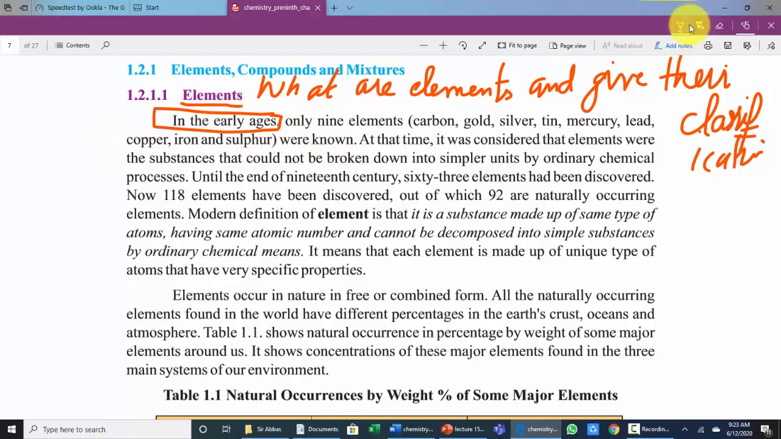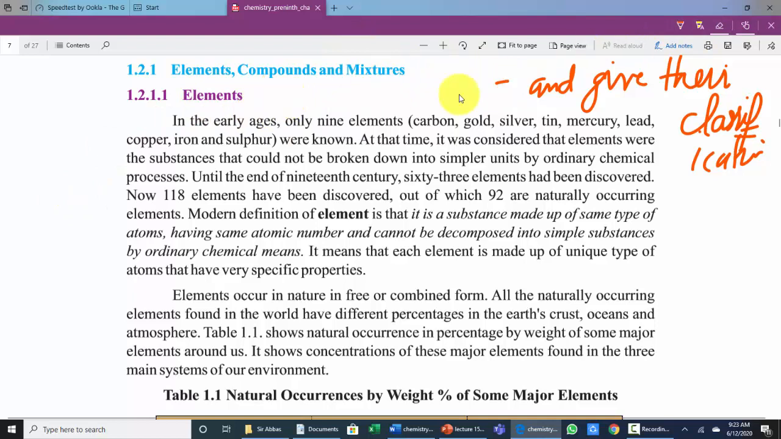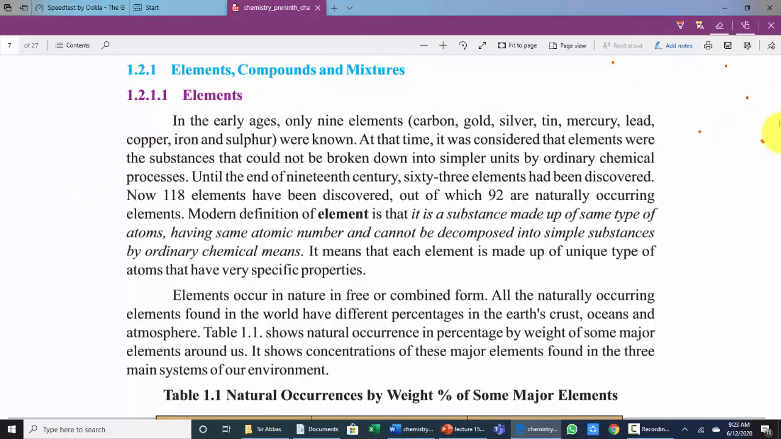So you can write on page number 5 this long question and a short question as well: in the early ages, how many elements were discovered?